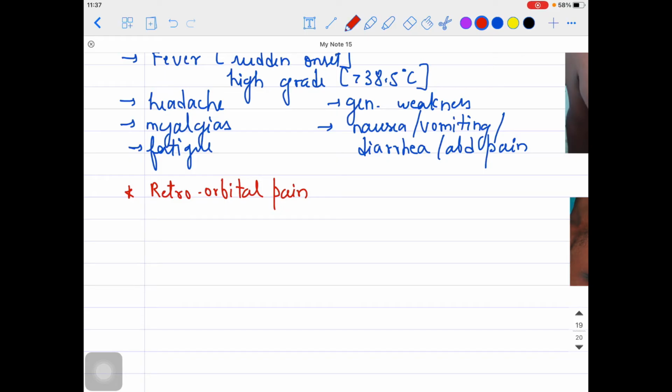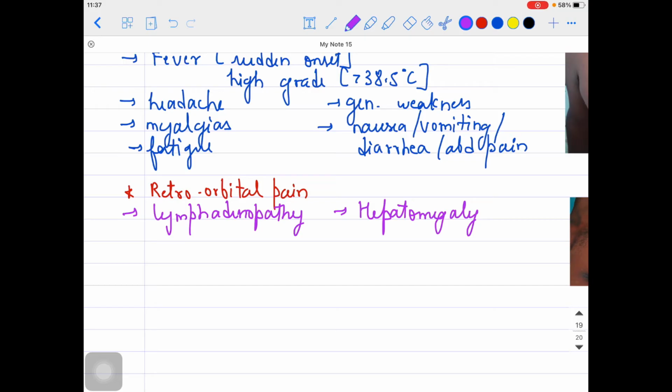Other than that, guys, there could be lymphadenopathy, lymph node involvement. As I said, this is a variable clinical presentation. Some patients might show some different symptoms, some patients might show different features. In some patients it has been seen that liver involvement might be there, so hepatomegaly can also be seen.